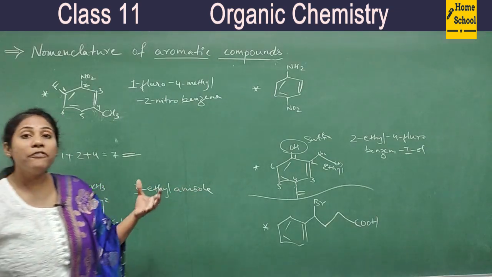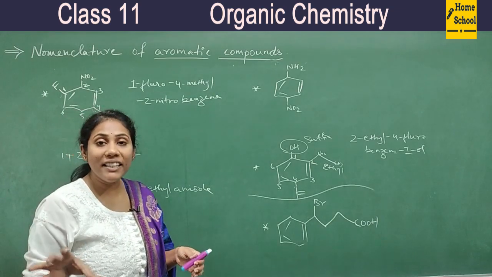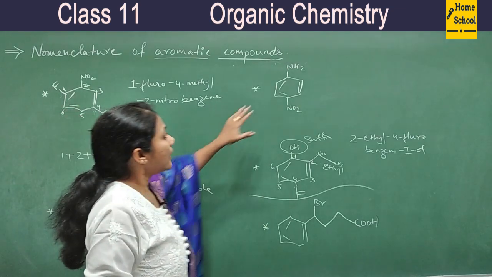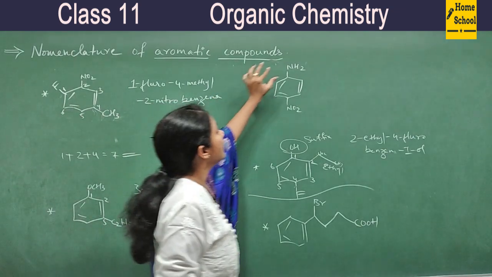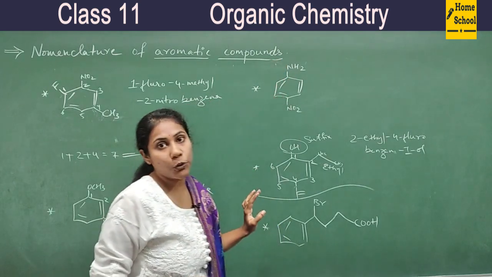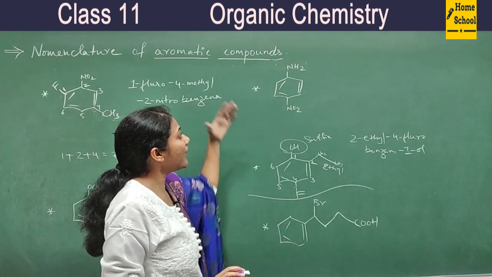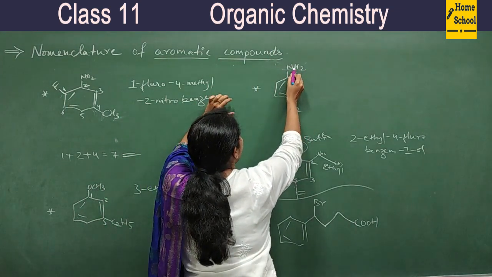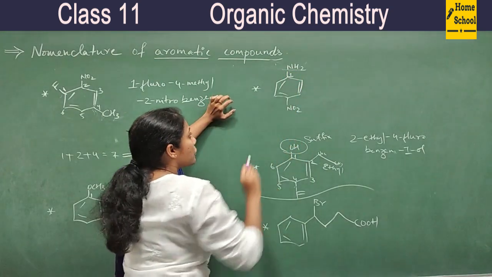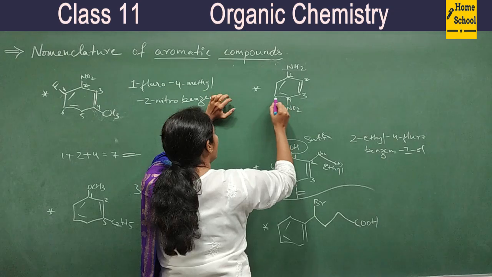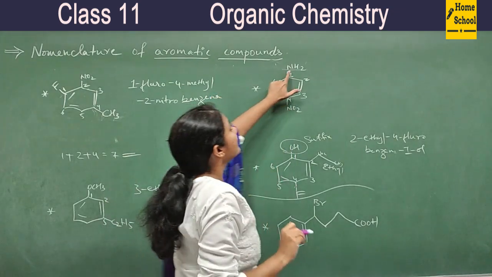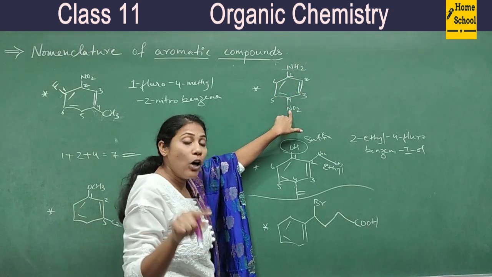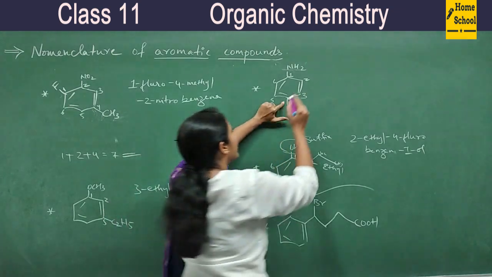So I can use the core basic name, anisole. You must be familiar with phenol, anisole, aniline. All these compounds are very, very important. Coming to this compound, you have an amine group and a nitro group. According to the priority rule, more priority is given to the amine group. So the amine group carbon will get number 1 position. This is 2, 3, 4, 5 and 6. The amine group's name you write as a suffix, and the nitro group's name you always write as a prefix.